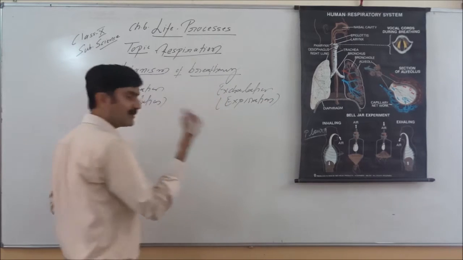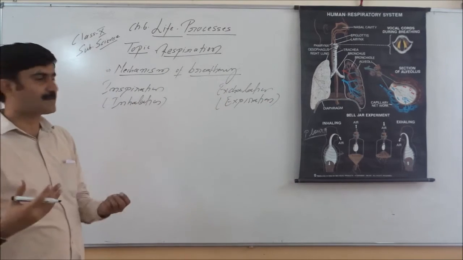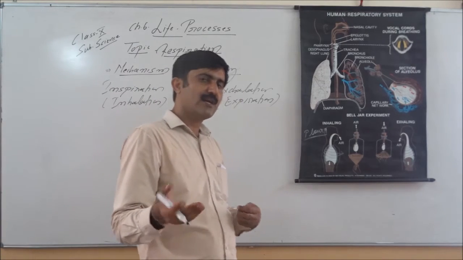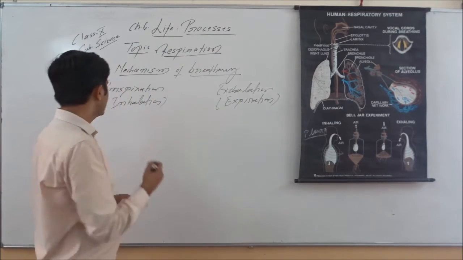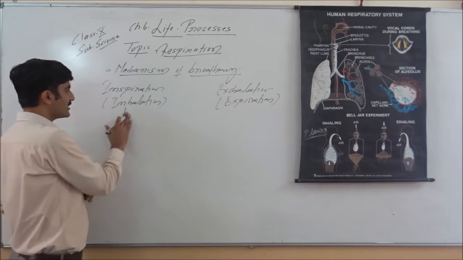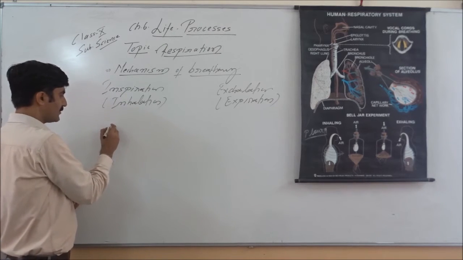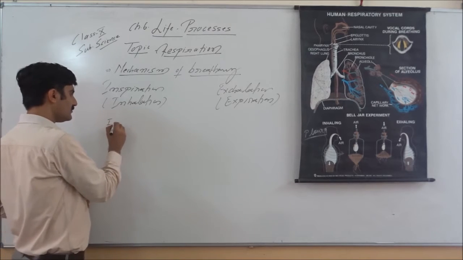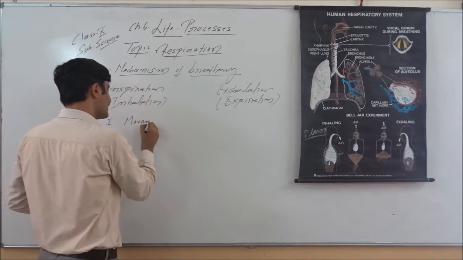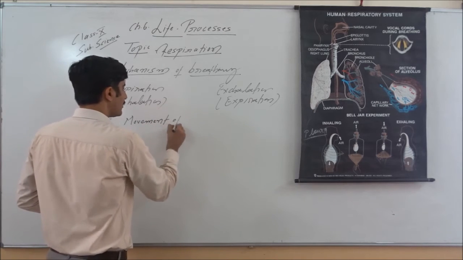Movement of air inside our lungs is called inspiration. Movement of air out of the lungs is called expiration or exhalation. When inspiration takes place, the first step is very important: movement of the diaphragm.